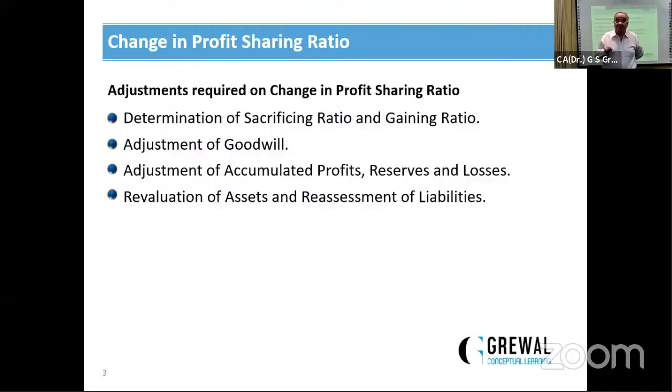Now, in revaluation account, there are two words generally confusing. Reduced to. When we say reduced to, it means up to that point. Furniture is reduced to rupees 70,000. Suppose balance sheet shows 1 lakh and reduced to rupees 70,000. It means there is a reduction of 30,000 in furniture. Reduced by 30%. Now further reduction is 30,000.